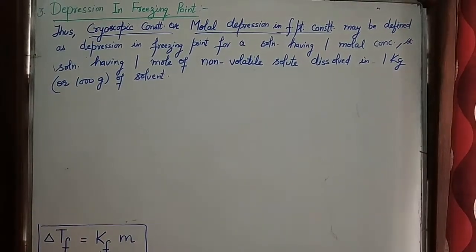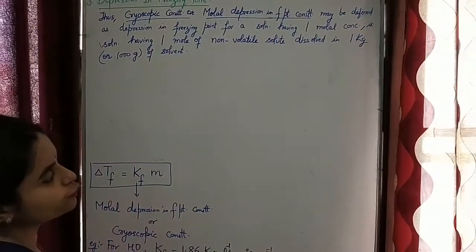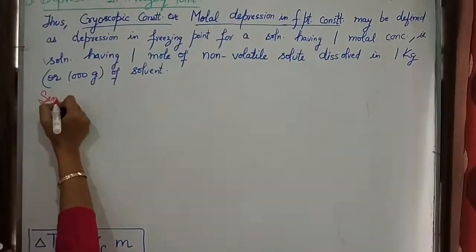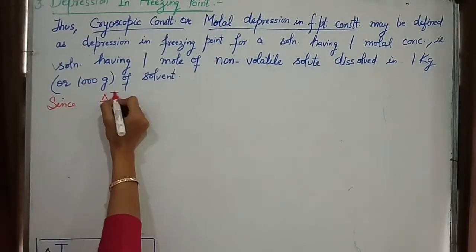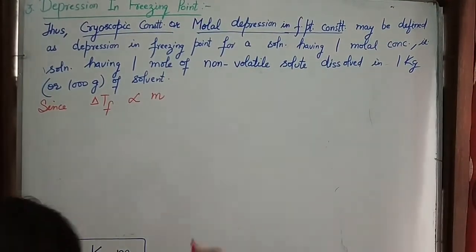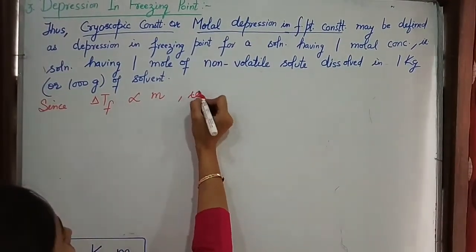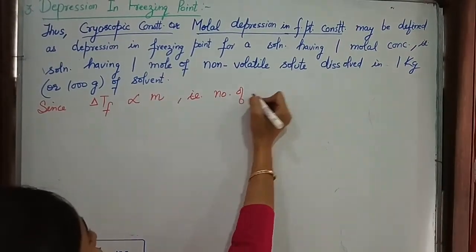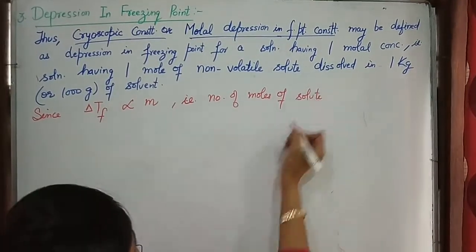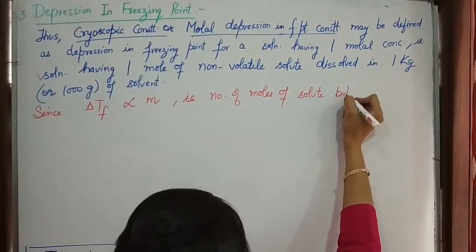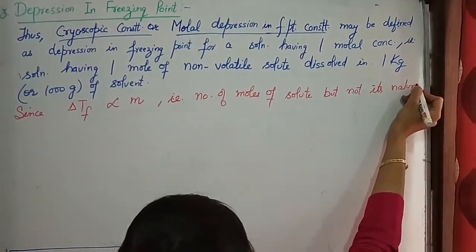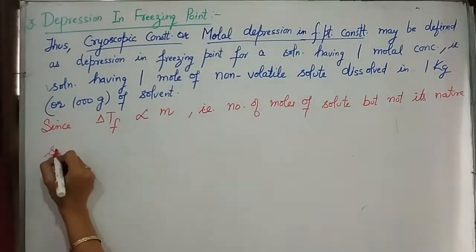Now next point, as I told you, is we have to prove why it is a colligative property. Since delta Tf is proportional to molality, that is number of moles of solute, but not its nature, it is a colligative property.